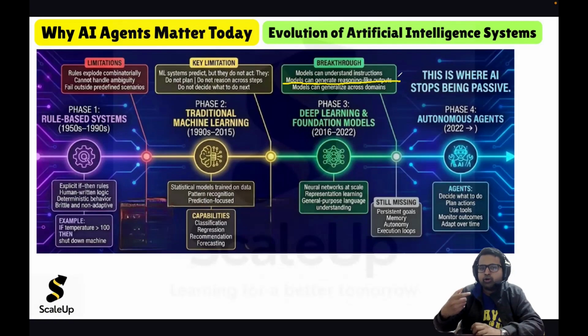Now the output of the model will not be just a label or a number or a recommendation or a forecast, but rather it will be a text. It will be more like a human response. We call it reasoning-like outputs. And the model can generalize across domains.